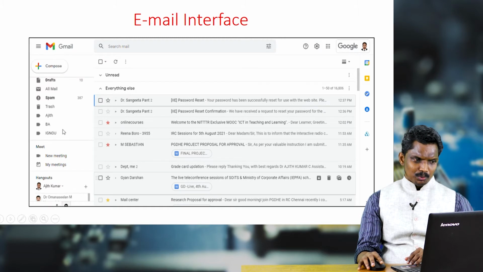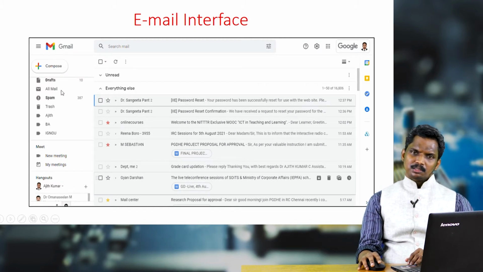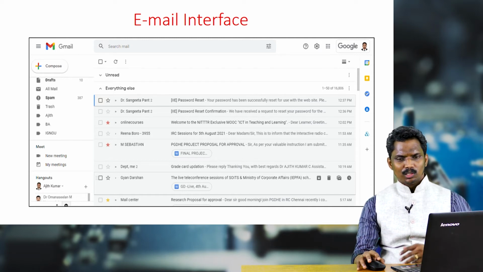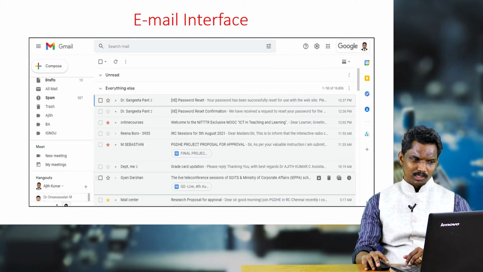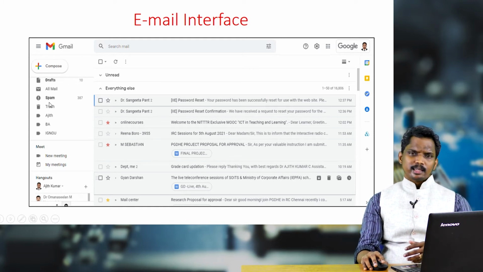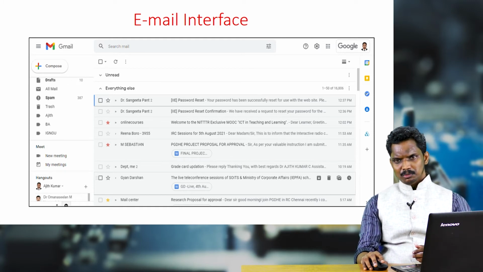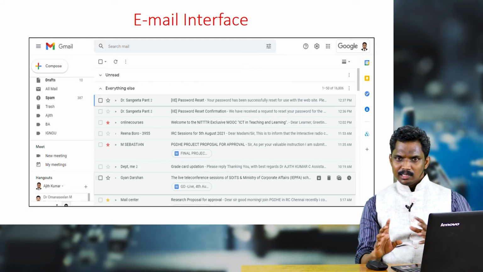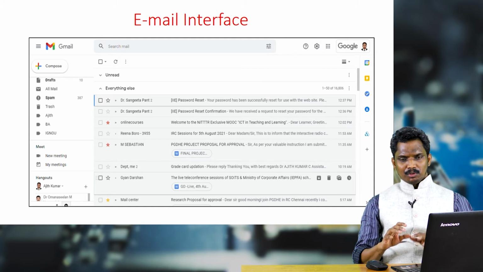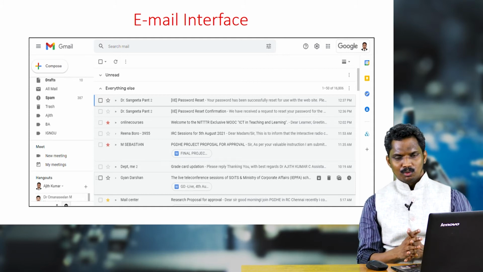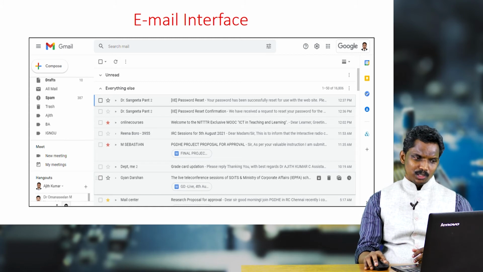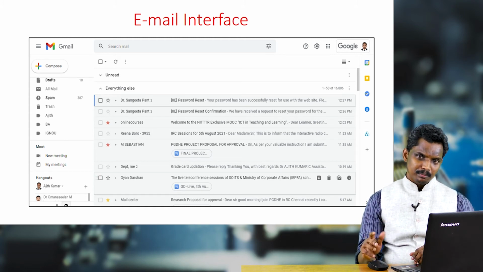Again, coming to all mail: when you click this, all the mails that you have received and sent will appear. Spam: if there are suspicious mails, mails from fraudsters, then such messages go into spam.